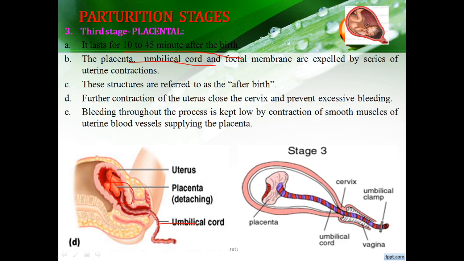The placenta, umbilical cord and the fetal membrane are expelled by a series of uterine contractions. They come out totally free from the uterus region. The structure is referred to as the afterbirth. The contraction of the uterus close to the cervix prevents excessive bleeding. Bleeding throughout the process is kept low by the contraction of smooth muscles of the uterine blood vessels supplied by the placenta.